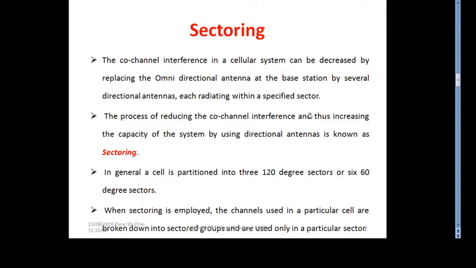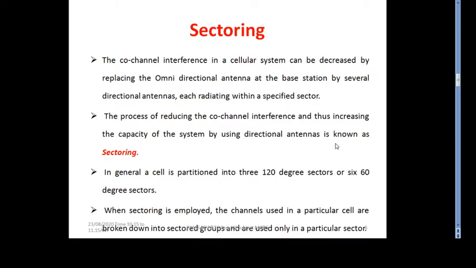Sectoring is basically implemented in two ways: a hexagonal cell is split into 3 sectors by 120 degree sectoring, or into 6 sectors by 60 degree sectoring. This is a very important point from the exam and GATE point of view.